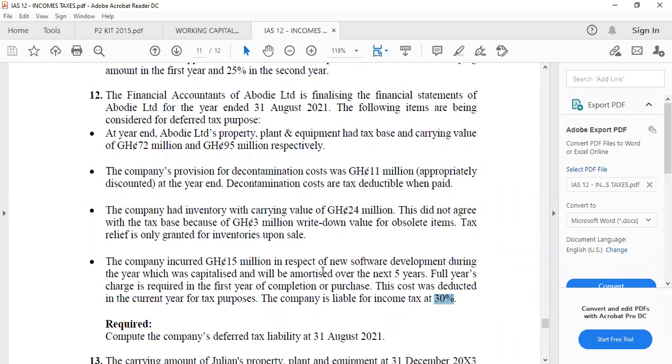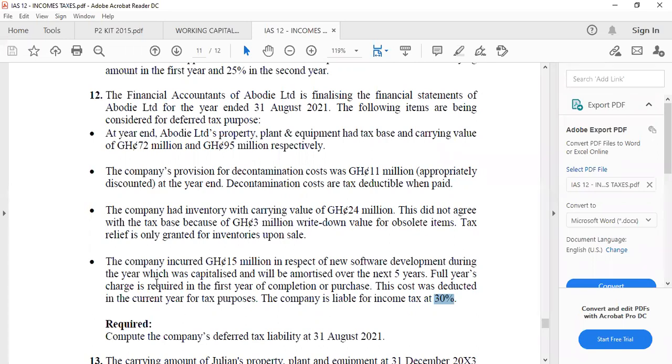Okay, thank you. Are you okay? All right. So it's a provision that we are making. It's not that that is a benefit that we are saying we are going to enjoy. We only enjoy that benefit if we sell the inventory. But we have to make provision for that particular benefit. That is the deferred tax that we are doing. It's not that the thing that we are doing today, we are going to pay it. No. The thing that we are going to pay in the future, let's make provision for it because it will automatically be incurred.